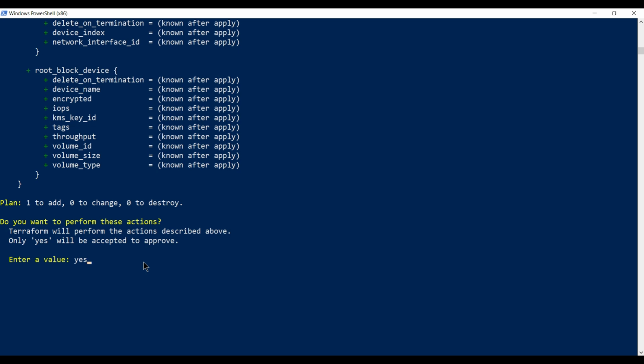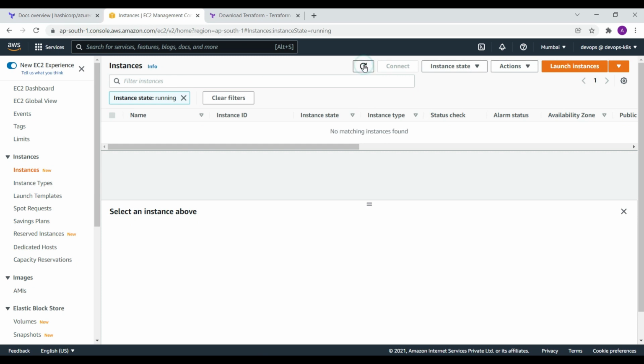So it's creating an EC2 instance. Now I confirm it, and it starts creating the instance. If you find there is a problem with the image, it will show you an error while creating the EC2 instance. When I refresh, there is currently no instance in running state, because I have several other machines running in the environment. That's why I put a tag of running only.